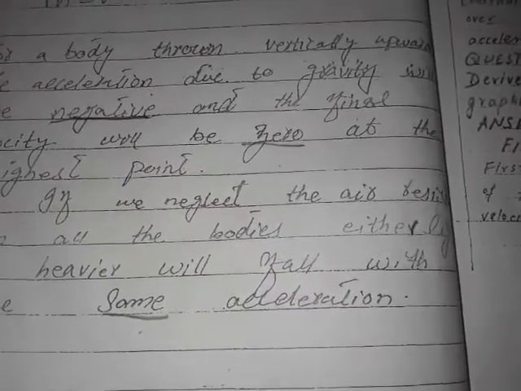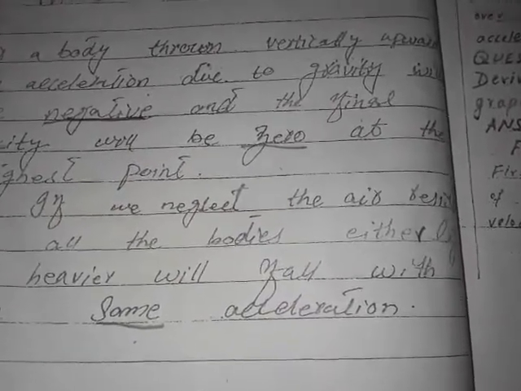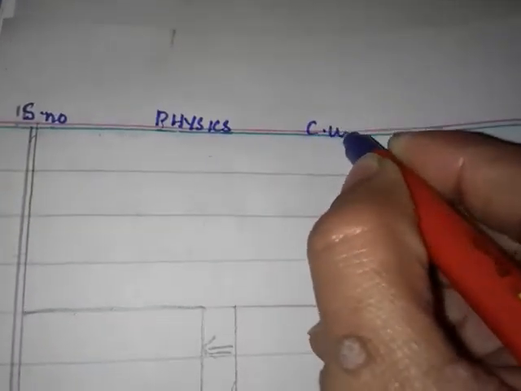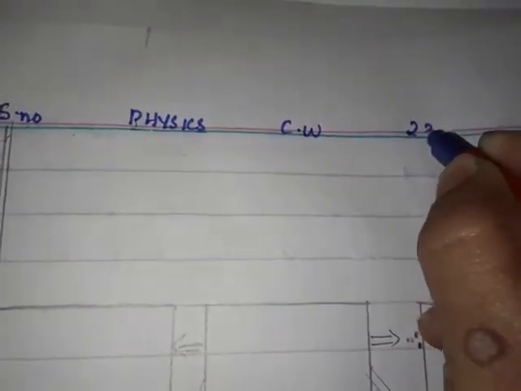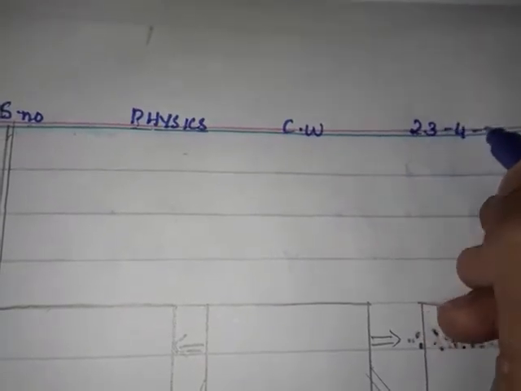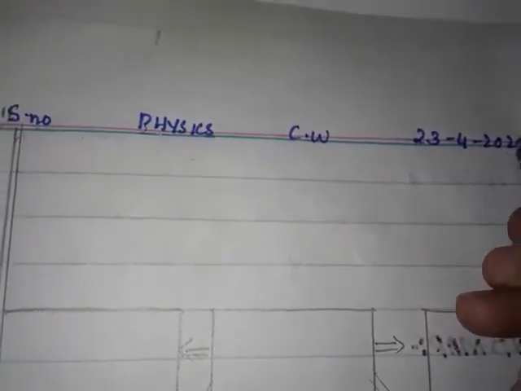Now coming towards the mind map of question number 11. First of all, prepare your page for the question like this. Write down serial number, physics, classwork or homework, date 23rd April 2020.